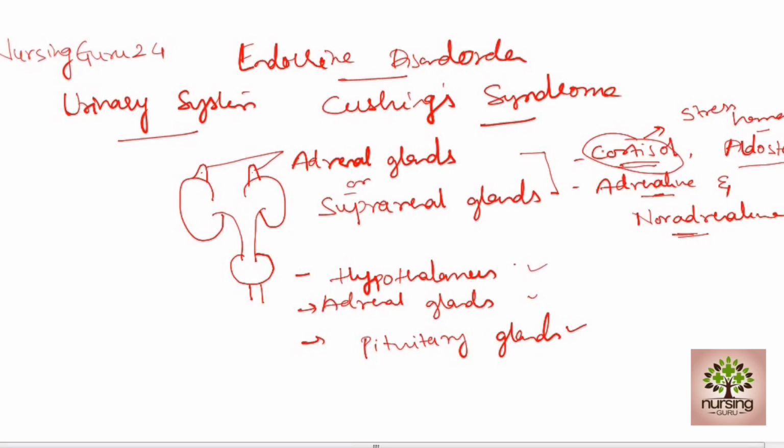What is the normal level of cortisol? The normal level of cortisol secretion in the human body is 50 to 100 micrograms per day. This is the level of cortisol secreted by adrenal glands, and this is regulated by the hypothalamus, adrenal glands, and pituitary gland.